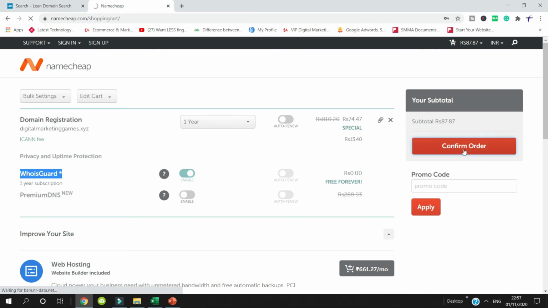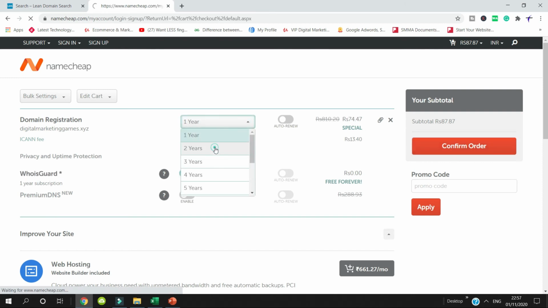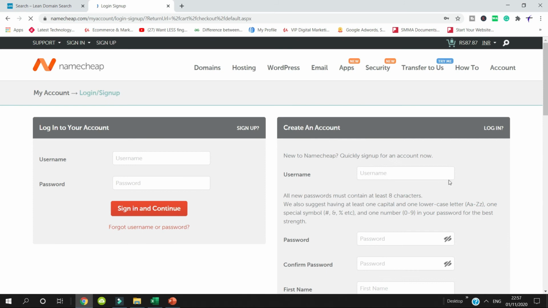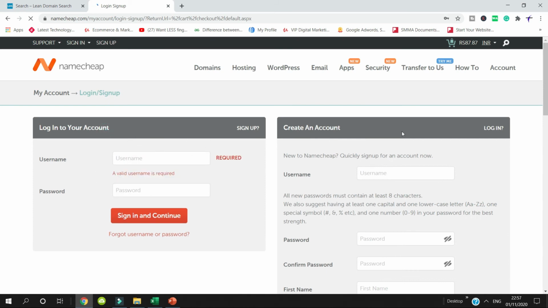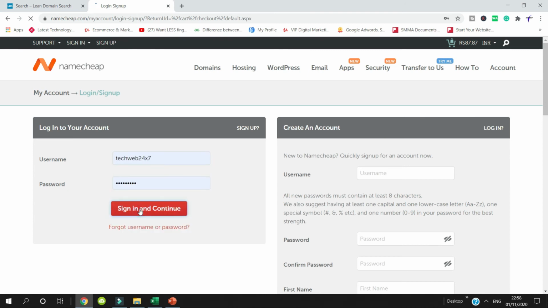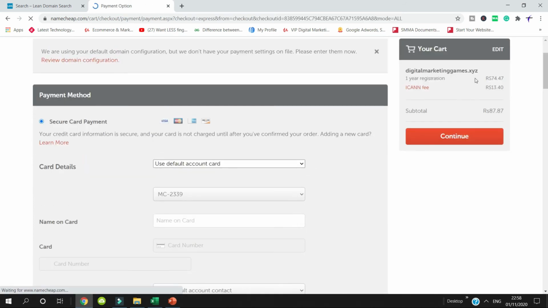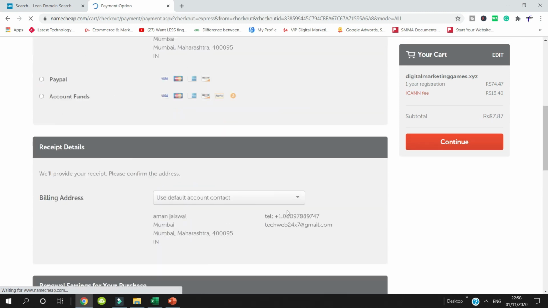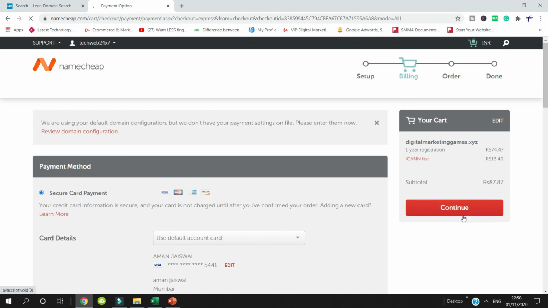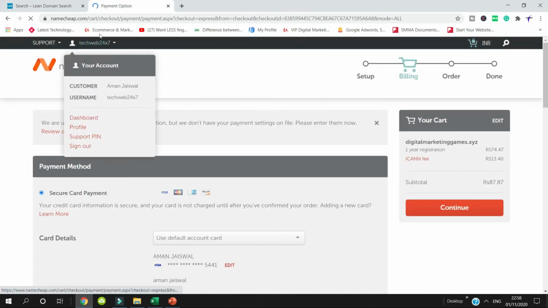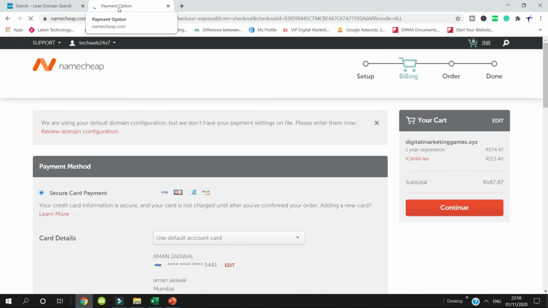Then after confirming, if you want, you can go for 2 years also. Once you confirm, it will give you the confirmation. Then accordingly, it will redirect to your bank account, and it will ask you to make the payment. Now if I put in my bank account, it will enter everything, and after that I'll click continue, and my domain will be purchased.